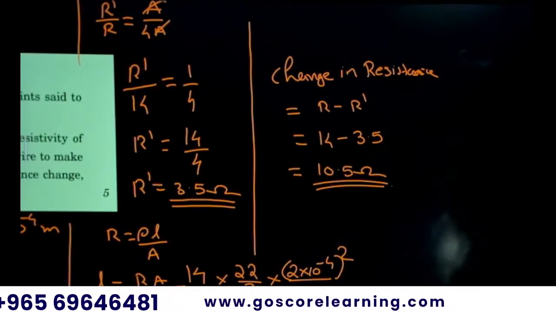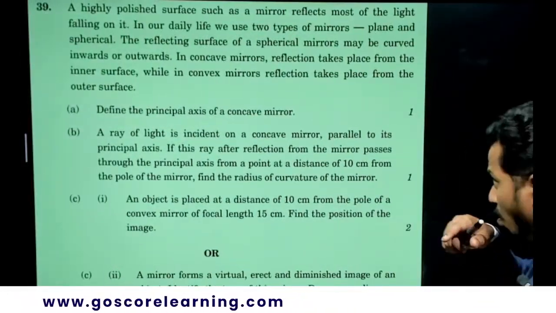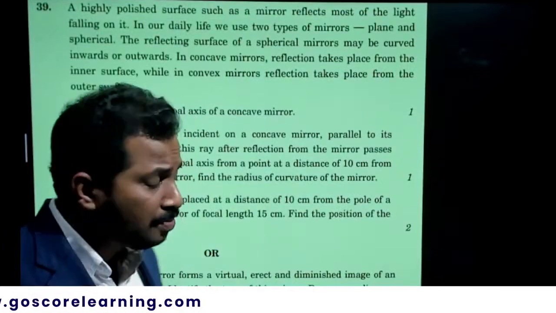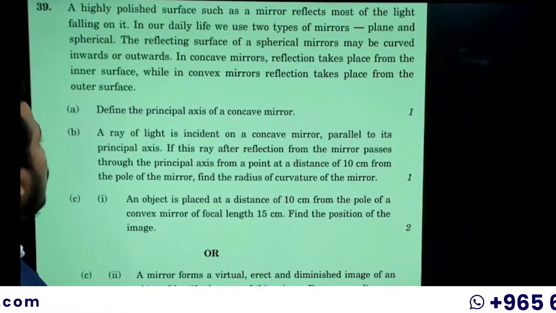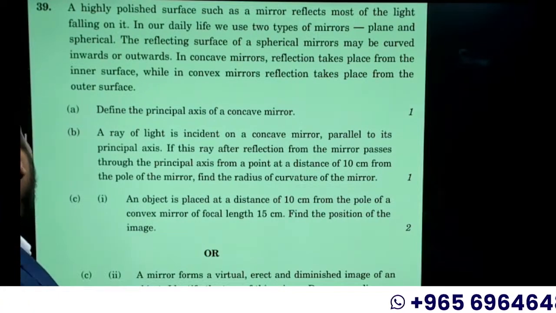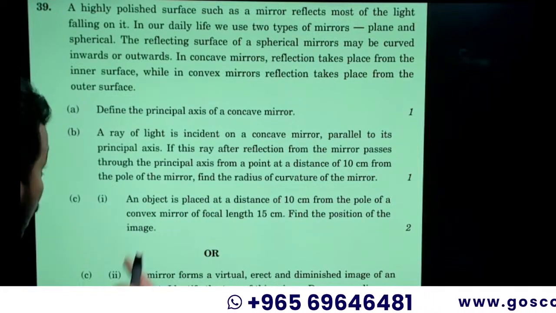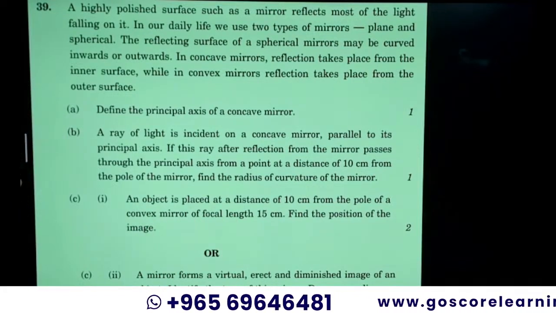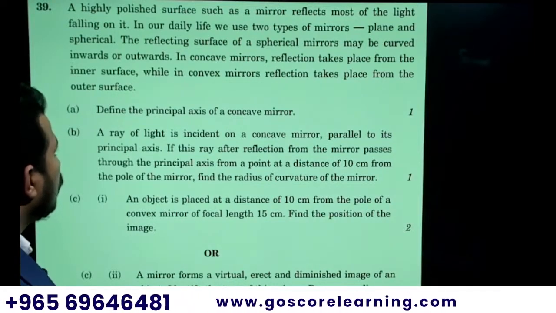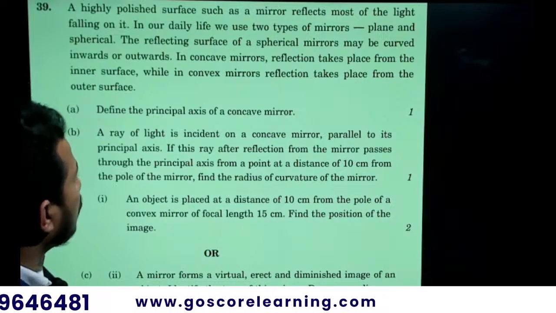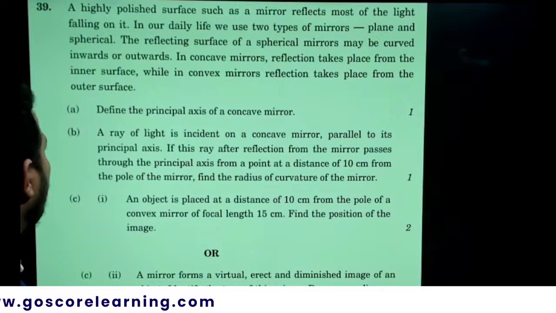So last question, not from this chapter, from the question paper in physics. A case study type of question. Highly polished surfaces such as mirrors reflect most of the light falling on them. In our daily life, we use two types of mirrors, plain mirror and spherical mirror. The reflecting surface of a spherical mirror may be curved inward or outward. In a concave mirror, reflection takes place from the inner surface, while in a convex mirror, reflection takes place from the outer surface.